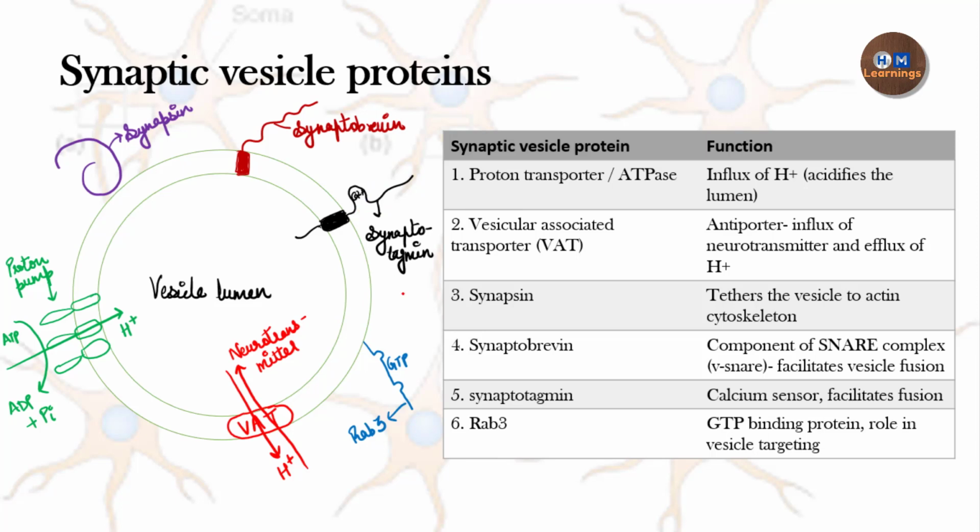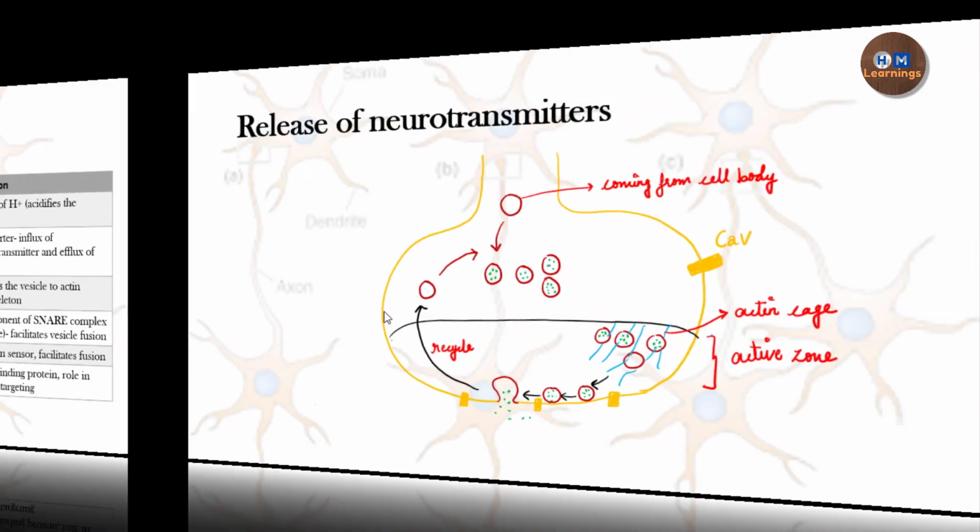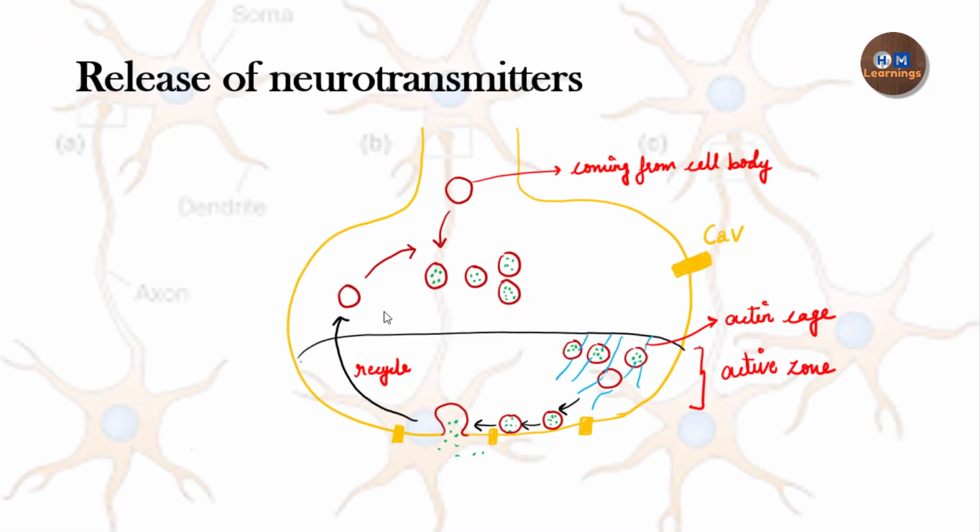Rab3 is a GTP binding protein, and it has a role in vesicle targeting. It has a role in moving the vesicle towards the active zone, and from the active zone towards the presynaptic membrane for its fusion. Okay, so with this we will move on to the next step of neurotransmission, which is the release of the neurotransmitter.